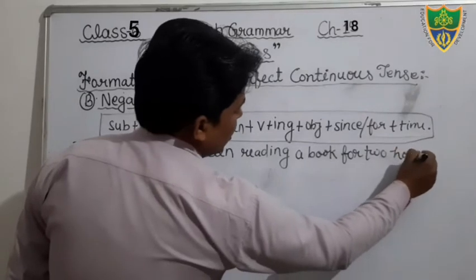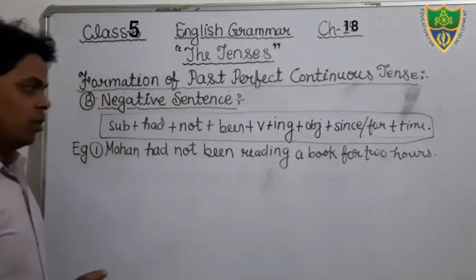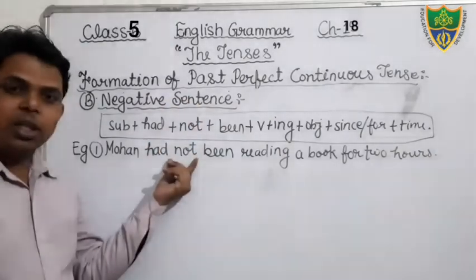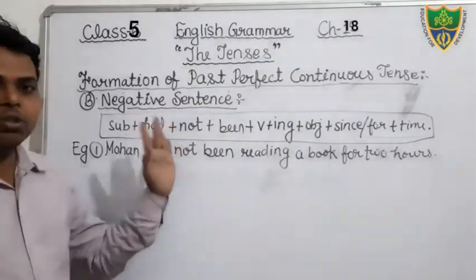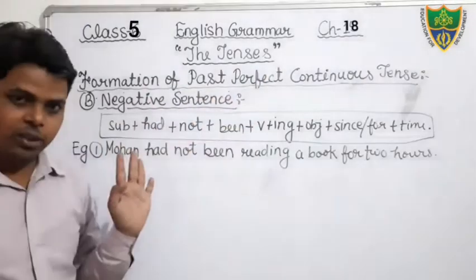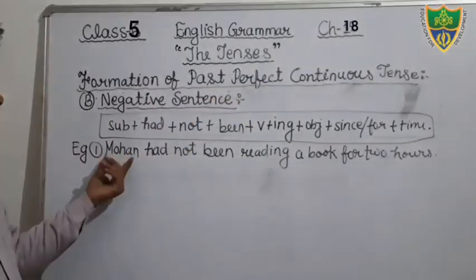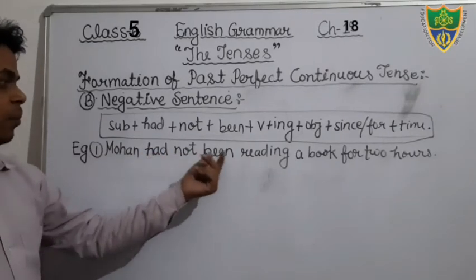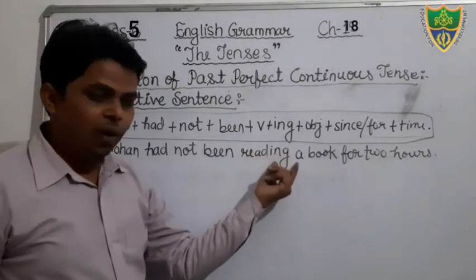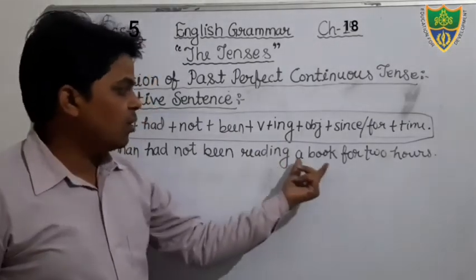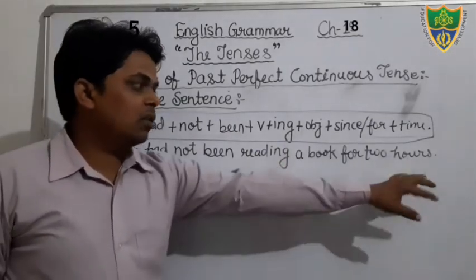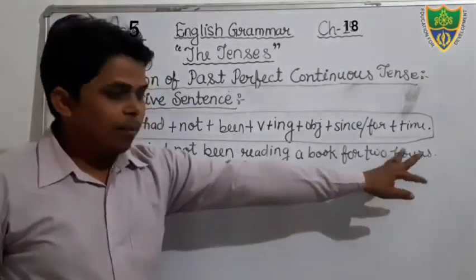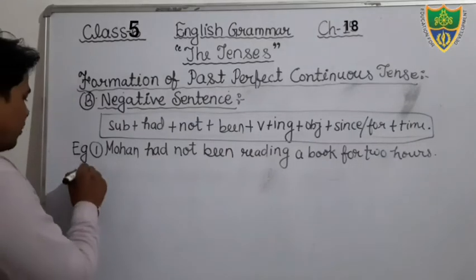You can write this sentence, but here in this tense, sentence we have used here negative word not. Therefore, it is negative sentence of past perfect continuous tense. Okay, you can write it. Subject. Okay, had plus not plus been, verb, in the verb ing. We will add object. Then after that is the time is not fixed. Therefore, I have used here for. Okay, then after time. And one more example you can see.